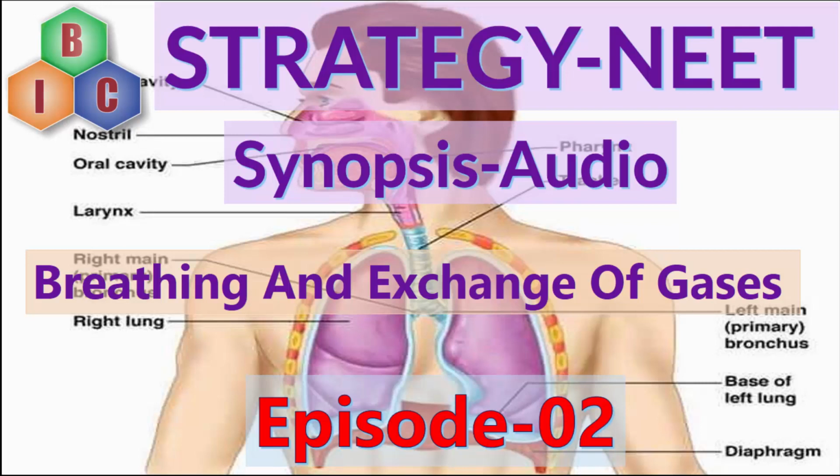Next, let's continue our understanding. The trachea further divides at the level of the fifth thoracic vertebra into the right and the left primary bronchi. So, the trachea divides into right and left primary bronchi at the fifth thoracic vertebra.